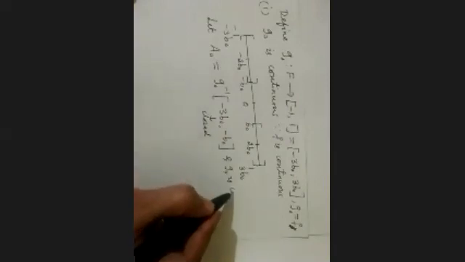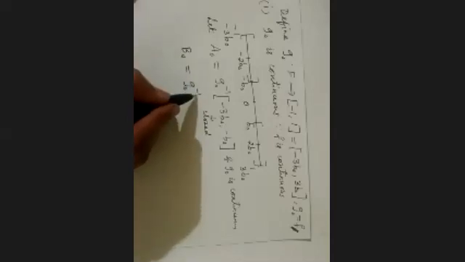G naught is continuous, and the inverse of a closed set is closed. Therefore, a naught is closed. Now I'll take b naught. B naught is equal to g naught inverse of, in the same way, the interval b naught to 3b naught. Similarly, g naught is continuous and this is a closed set.